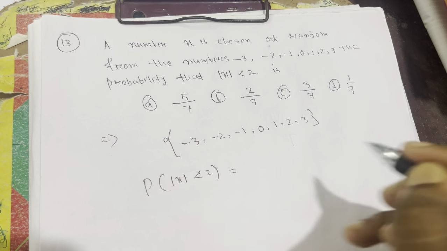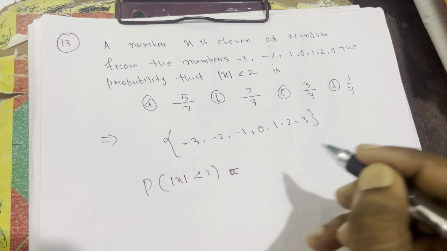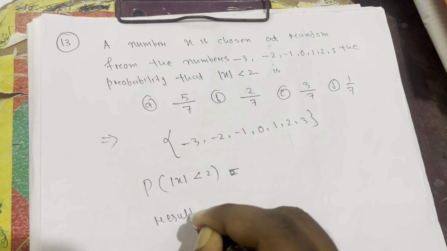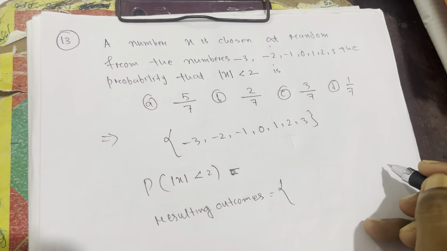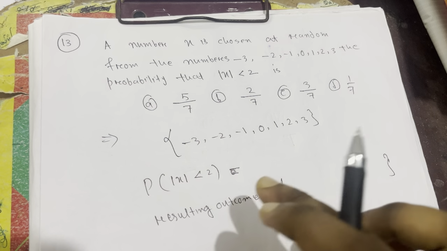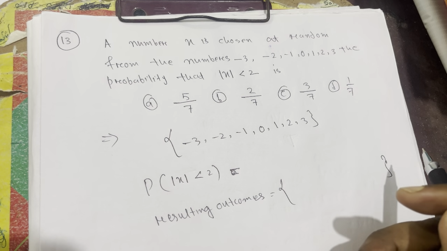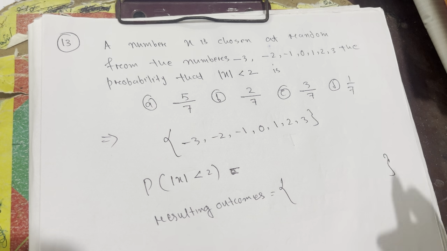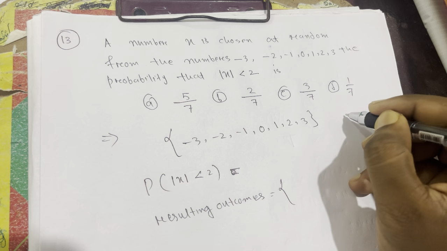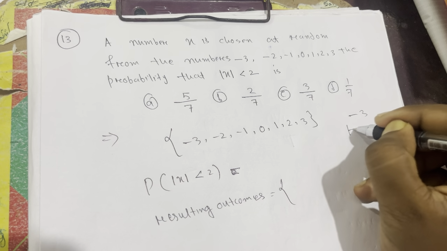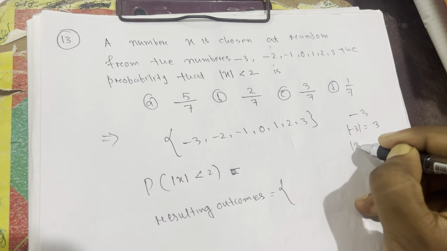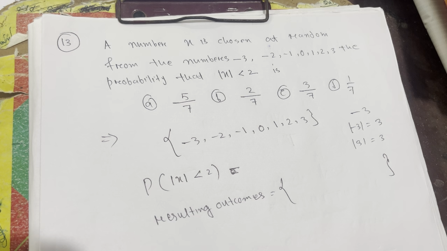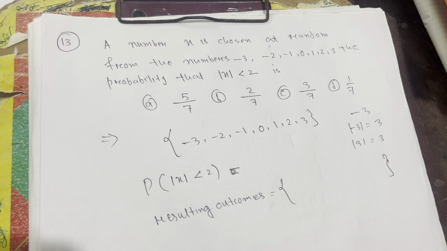So what do we mean by modulus value? First we'll find the resulting outcomes. Resulting outcomes means I need a number whose modulus value is less than 2. Modulus value means the positive value of x, the positive form of x. Suppose -3: if we find the modulus of -3, we get 3, which is positive. If we find the modulus of 3, we also get 3. So modulus means the positive form of the numbers.